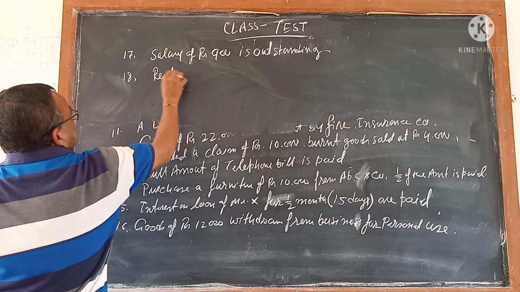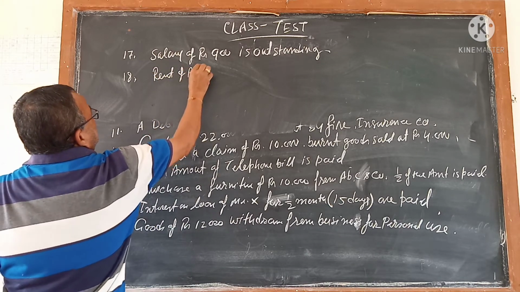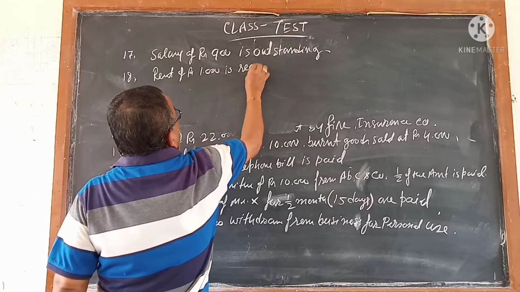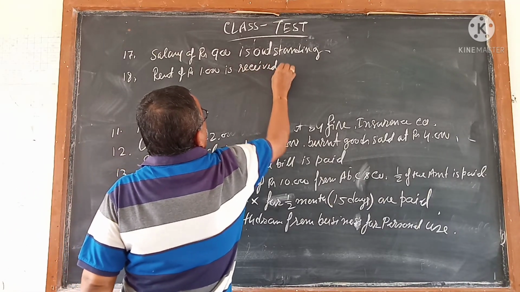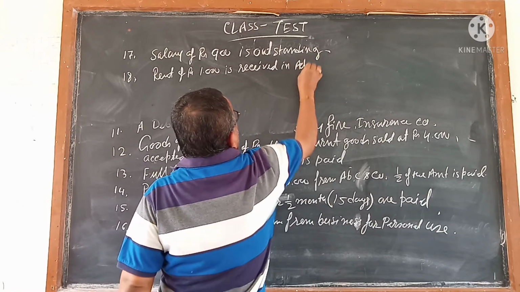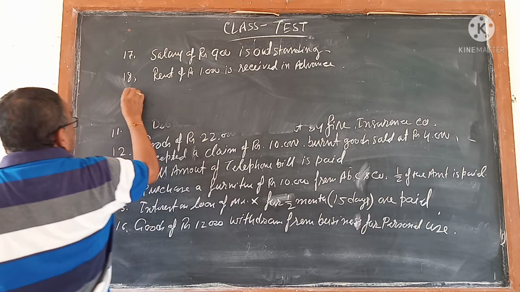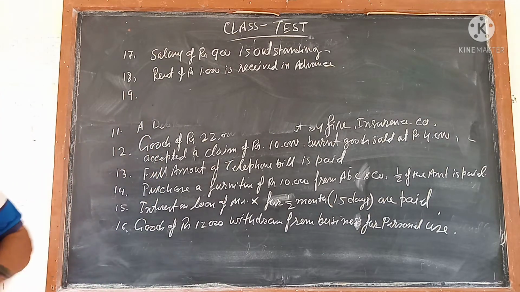Rent of rupees 1,000 each received in advance. 19.